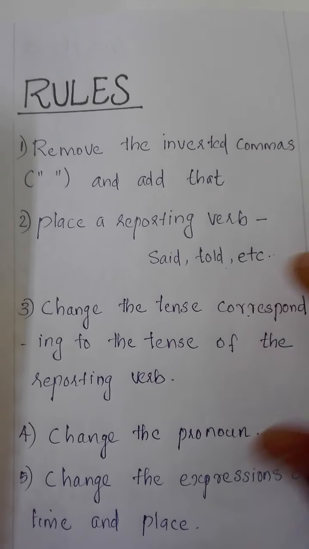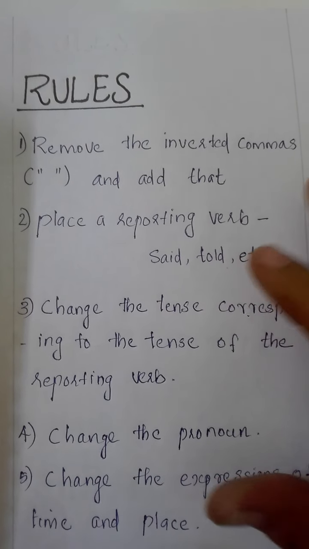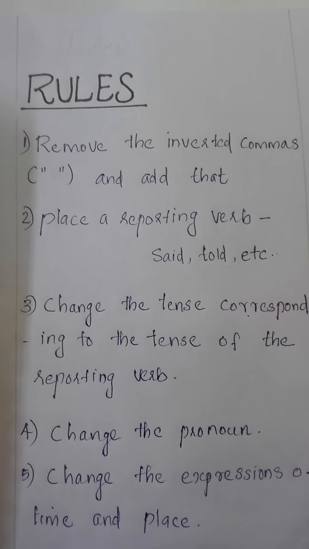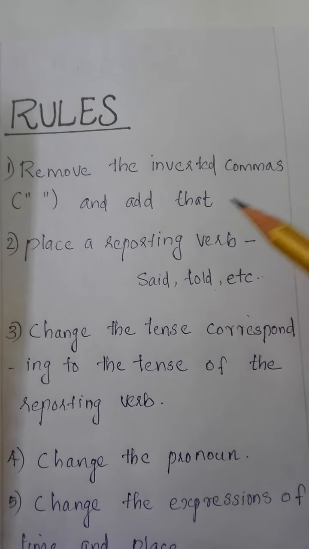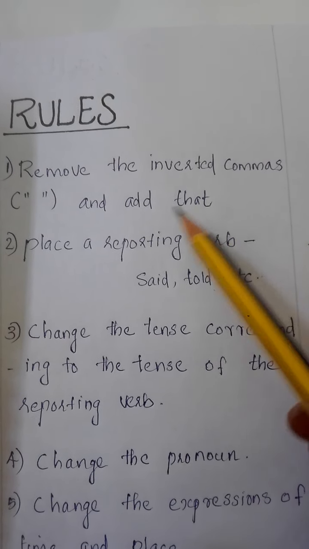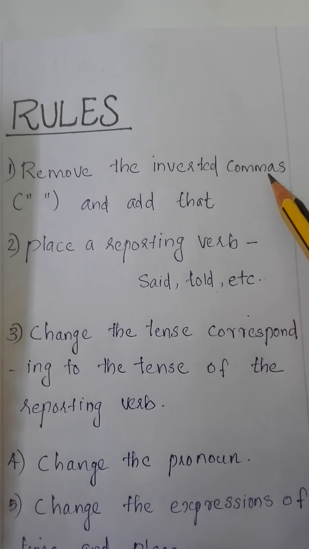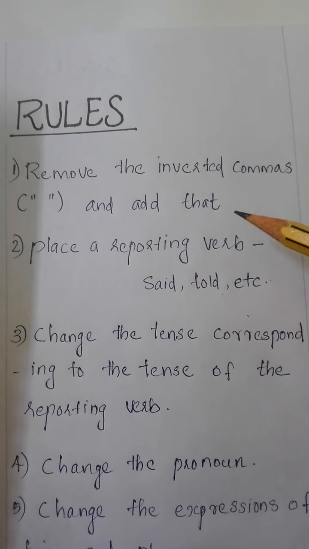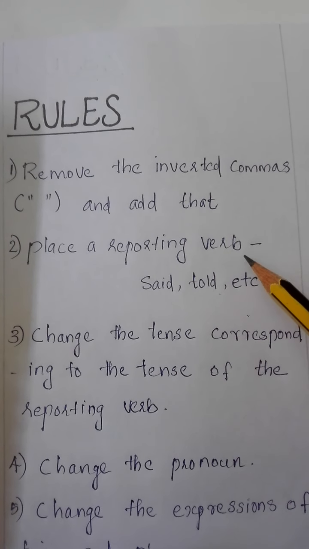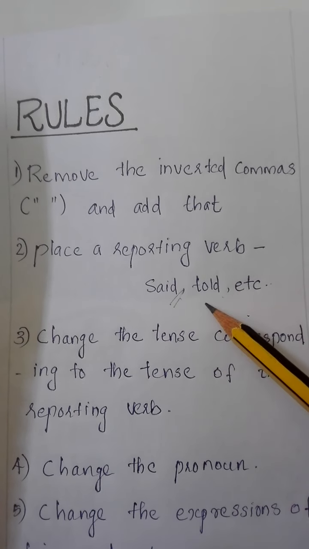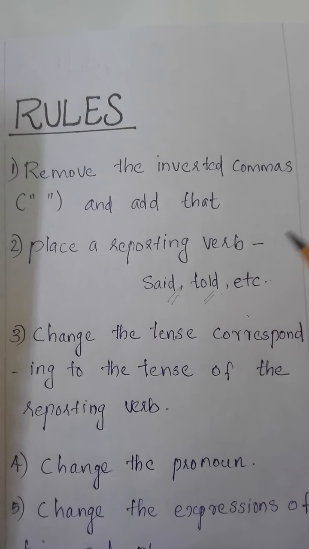Now let's move to the rules of reported speech. Means when we convert one sentence into indirect speech, which are the rules we have to follow. Listen here. Remove the inverted commas and add that. So first of all, we have to remove the inverted commas. Means the sentence we have to report will be in inverted commas, right? So first of all, we remove the inverted commas. And secondly, place a reporting verb, like said, told. Like this, a reporting verb we have to use.